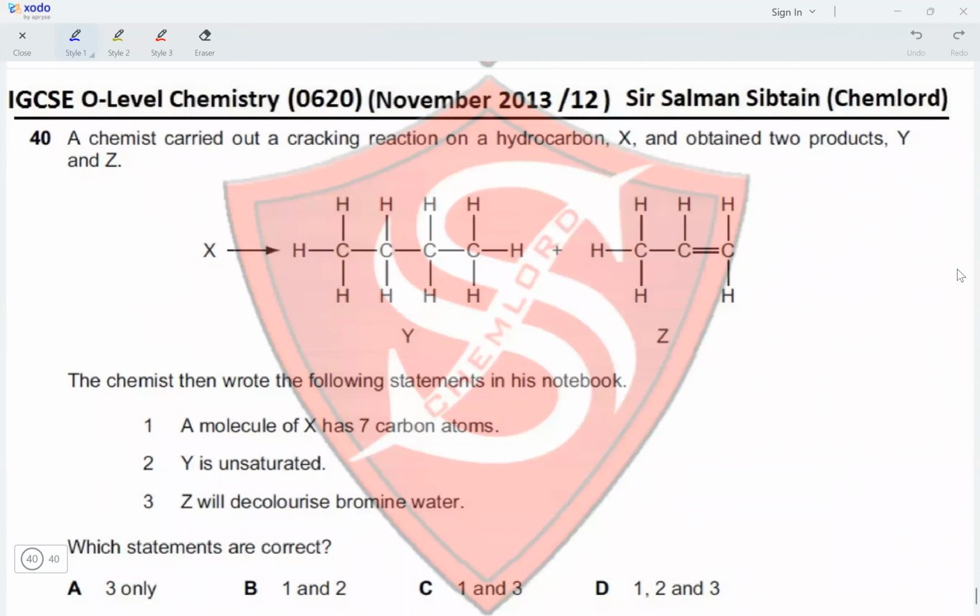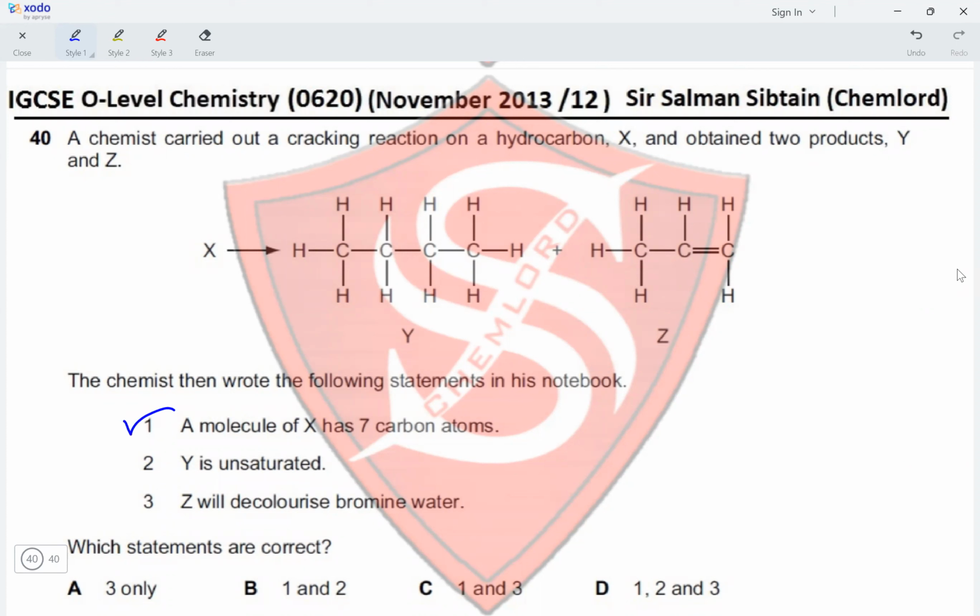Question 40. A chemist carried out a cracking reaction on a hydrocarbon X and obtained two products, Y and Z. The chemist then wrote the following statements in his notebook. A molecule of X has 7 carbon atoms. So in Y we have 1, 2, 3, 4. In Z we've got 5, 6, 7. We've got 7 carbon atoms. So this is correct.